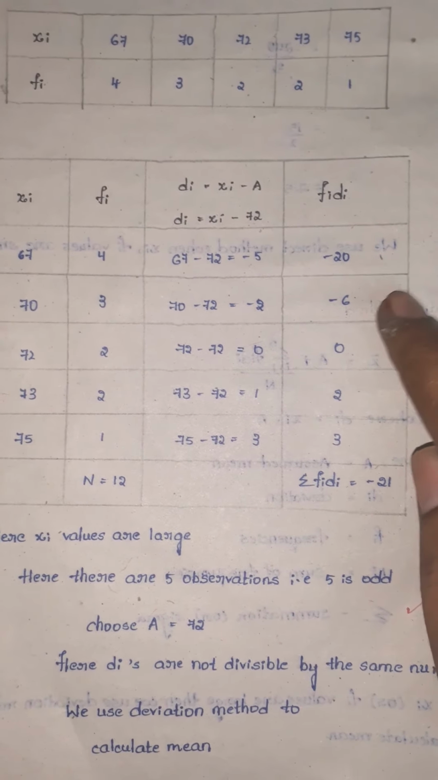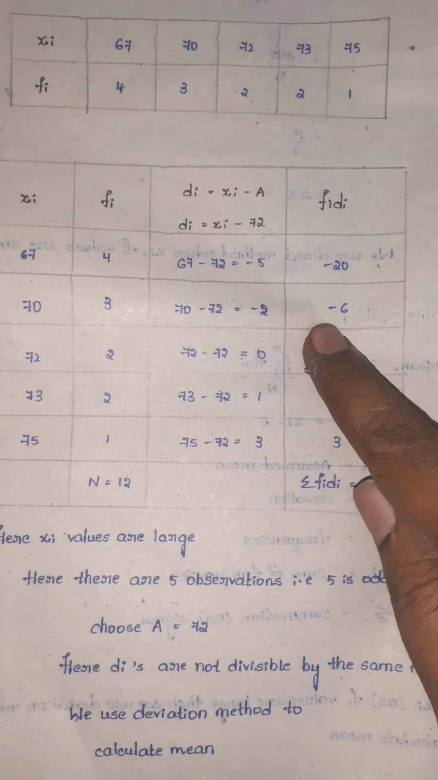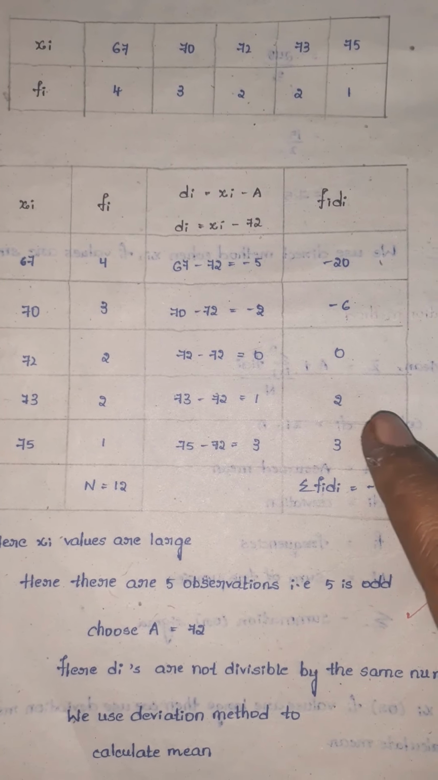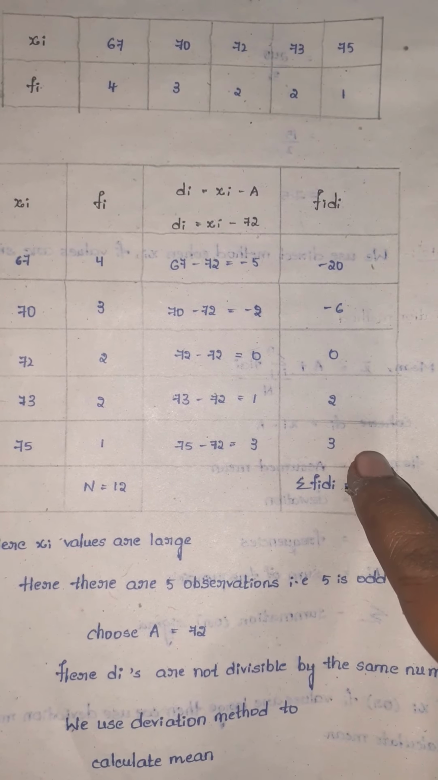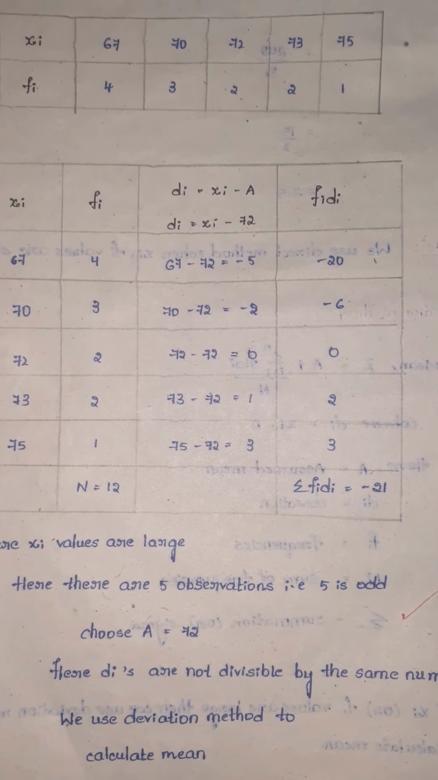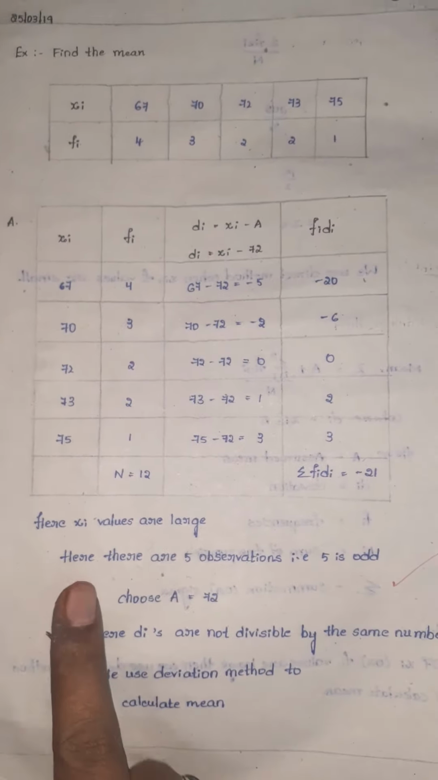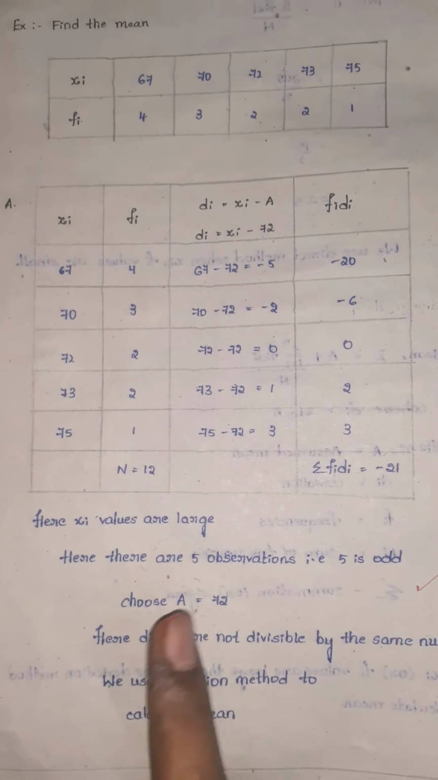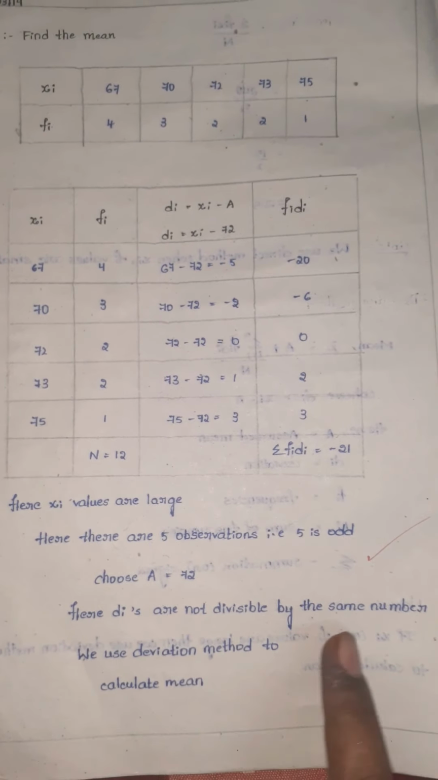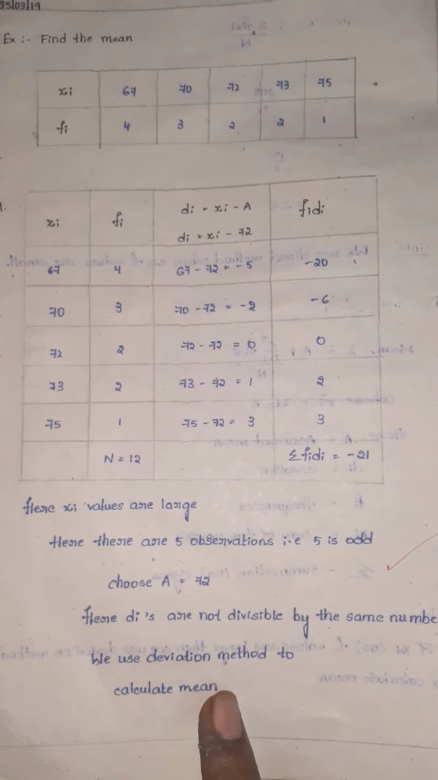Otherwise, you should first add all the negative numbers. 20 plus 6 is how much? 26. The minus symbol is there, so minus 26. After that, you should add all the positive numbers. 2 plus 3 is 5. So minus 26 plus 5. The bigger number has the negative symbol. So minus 26 plus 5 is how much? Minus 21. So here xi values are large. Here there are 5 observations. That's why, 5 being odd, we chose a equal to 72. We have taken that. Here the di's are not divisible by the same number, so we use the deviation method to calculate the mean.